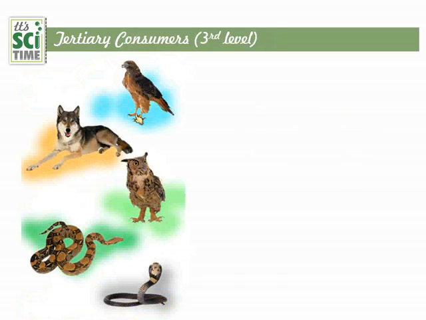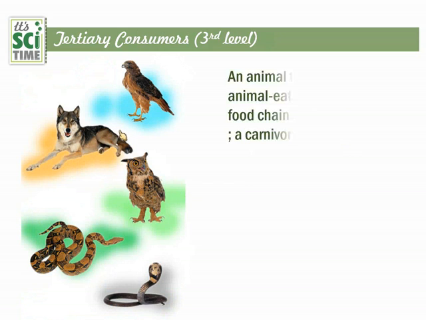Tertiary level, the third level. They are the animals who eat the animals belonging to the secondary level, the animals that feed on animal-eating animals in a food chain. A carnivore type, definitely a carnivore. Omnivores do not belong to this tertiary level or the third level. There is a quaternary level also. In reality we can meet the quaternary level, that means the fourth level in food chains. But food chains are limited to a certain extent and they do not spread further.